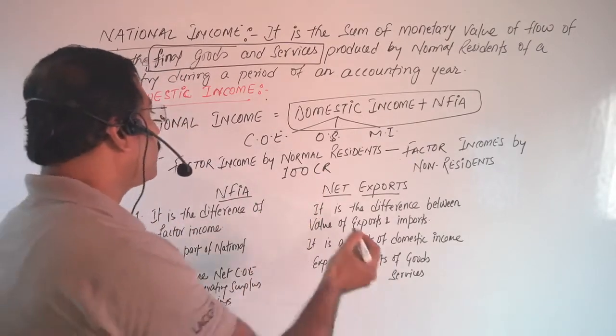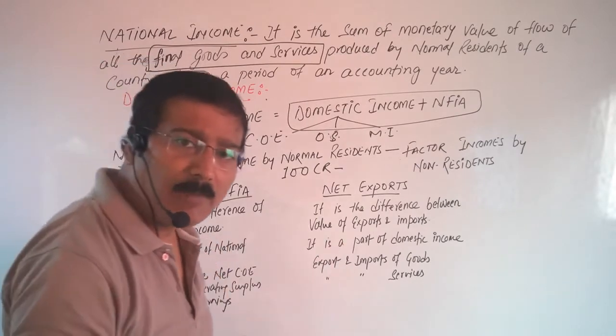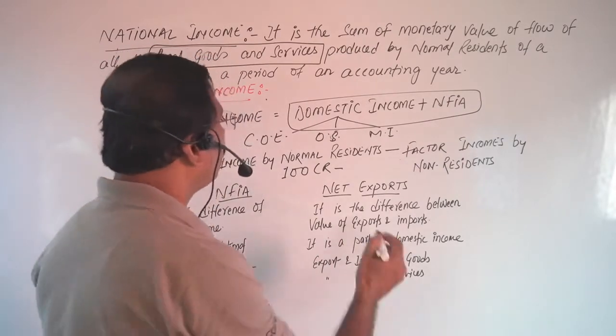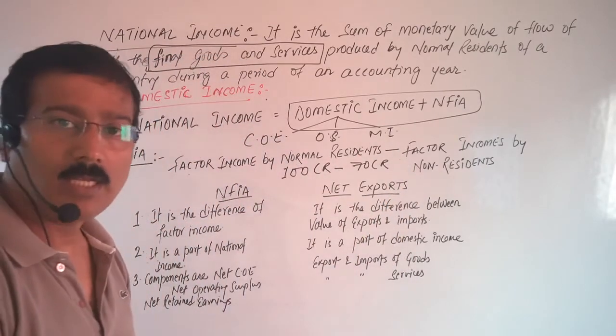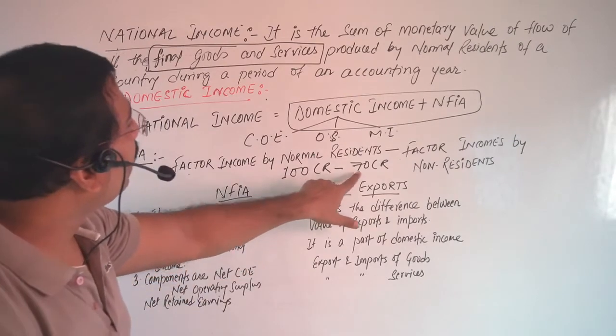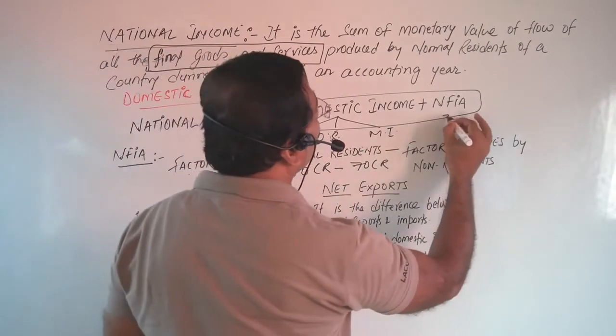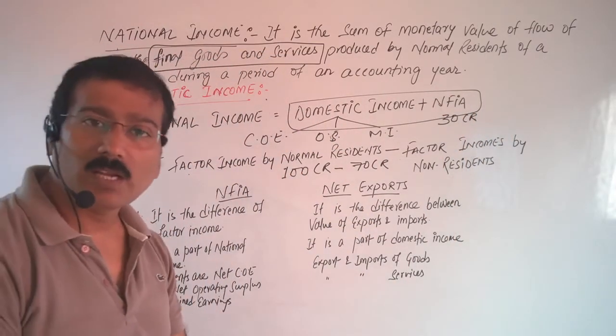Some foreigners or non-residents came into India and earned 70 crores in a year. Very clear? Now, what is the NFIA? In this condition, 100 minus 70, 30 crore is the NFIA. Very clear?